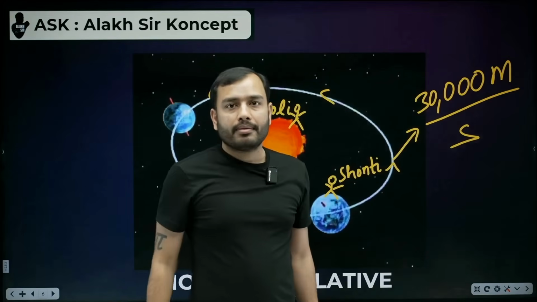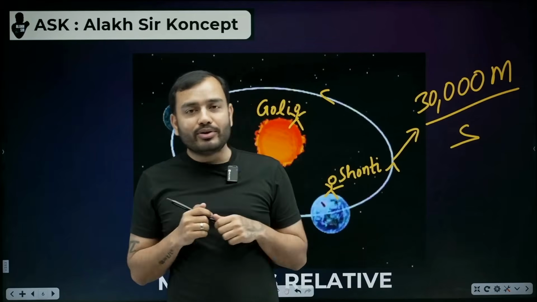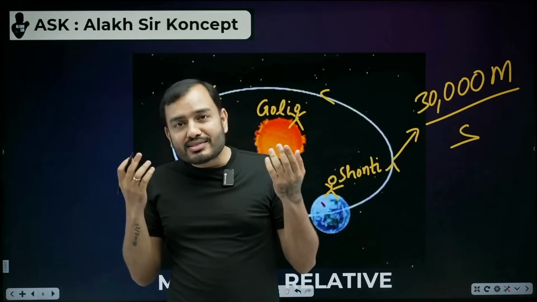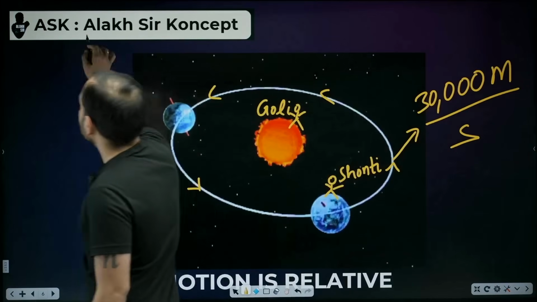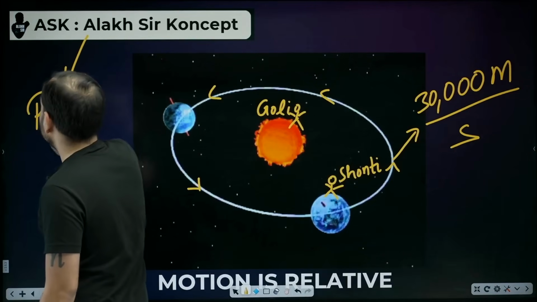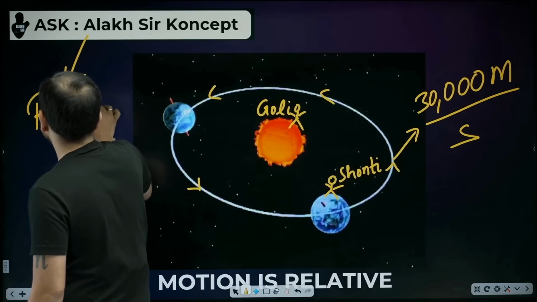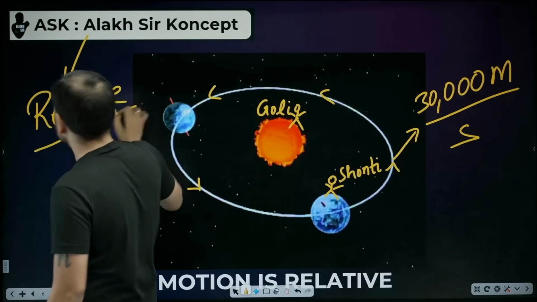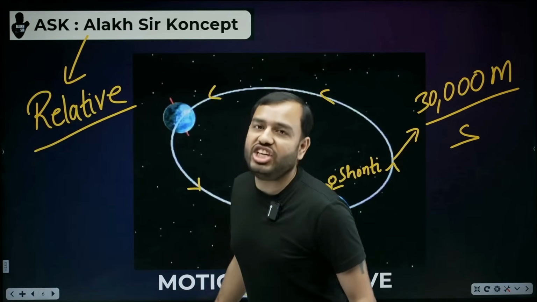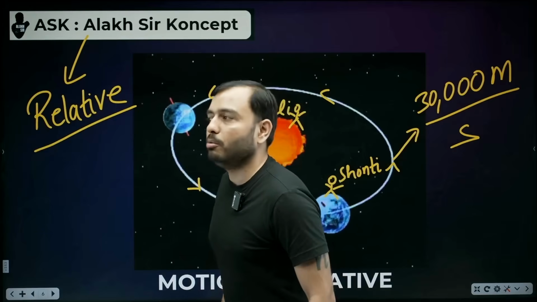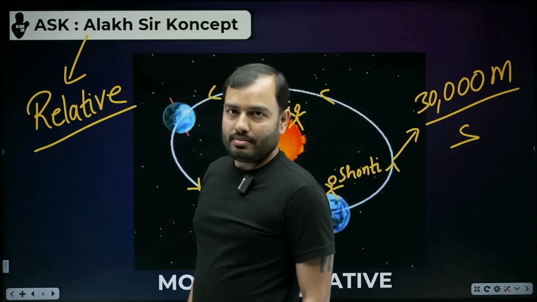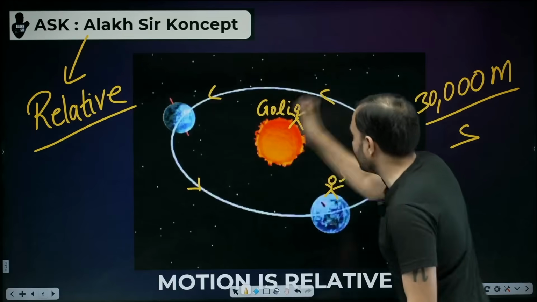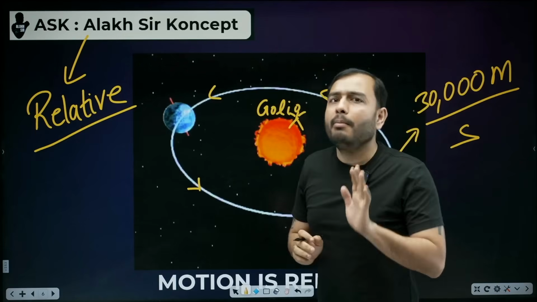So, my lovely Kuddu, there is nothing called rest or motion. It's all made up. It's all a relative term. Sir, how do we remember the concept? What kind of term is it? Relative. From now onwards, if someone asks you, a boy sitting on the chair, is he at rest or in motion? Say it depends on who is watching him. If you watch from the sun, then the earth is moving, hence he is in motion.